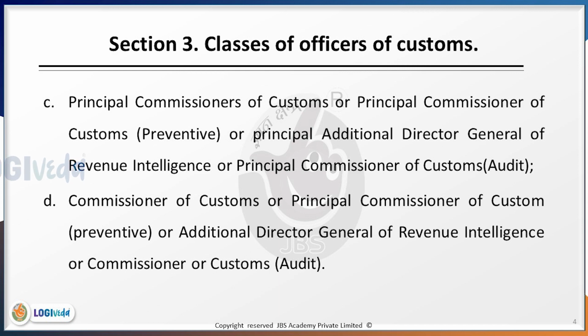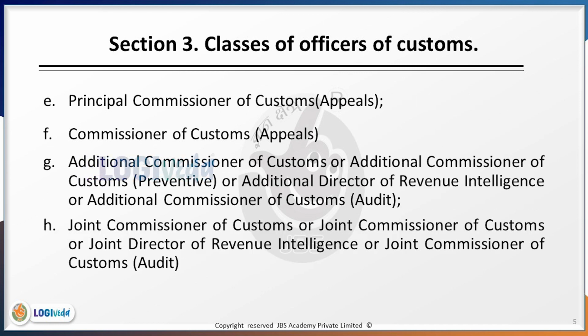Thereafter it would be Commissioner of Customs, or Commissioner of Customs Preventive, or Additional Director General of Revenue Intelligence, or Commissioner of Customs Audit. Parallel to this would be Principal Commissioner of Customs Appeals.